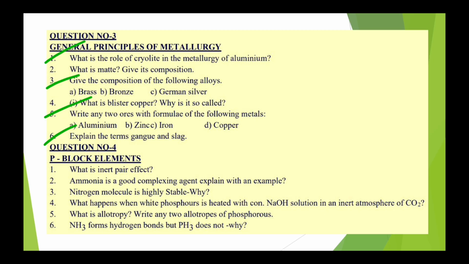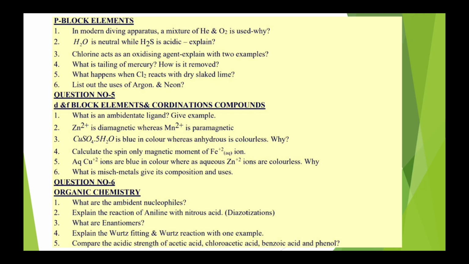Then P block elements: ammonia is a good complexing agent, explain why. The nitrogen molecule is slightly inert. Then the allotropy part, NH3, and the inert pair effect. These are the most important questions. Then another P block question: chlorine acts as an oxidizing agent, explain with 2 examples. Tailing of mercury and chlorine, what happens when chlorine reacts with dry slaked lime, also most important. In modern diving apparatus, a mixture of helium and oxygen is used, why? This is the most important.